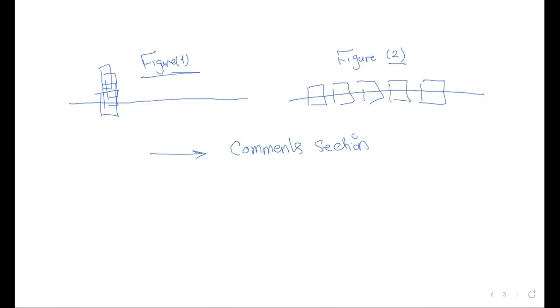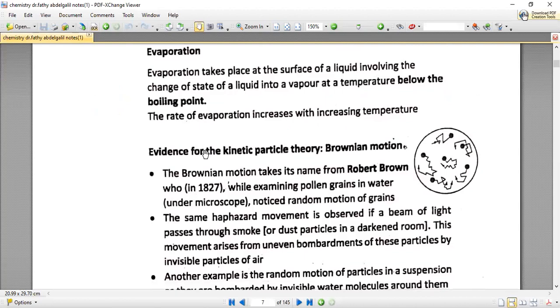Let's go back to the evaporation process and see what are the factors that are affecting the evaporation process. Yes, the factors affecting the evaporation process are two factors, which are the surface area, and number two for sure, temperature. Yes, as temperature increases, sure the particles will gain more energy and they can be more energetic and they can overcome the attraction forces more easily, and so they can escape more easily and evaporation occurs.